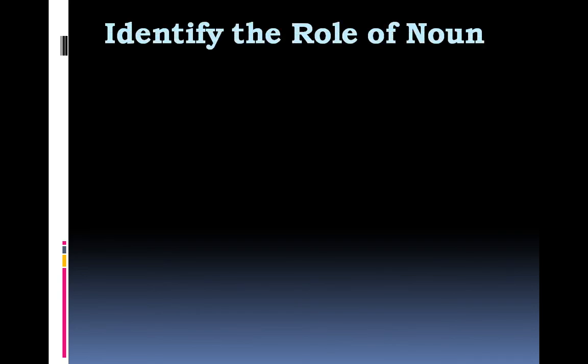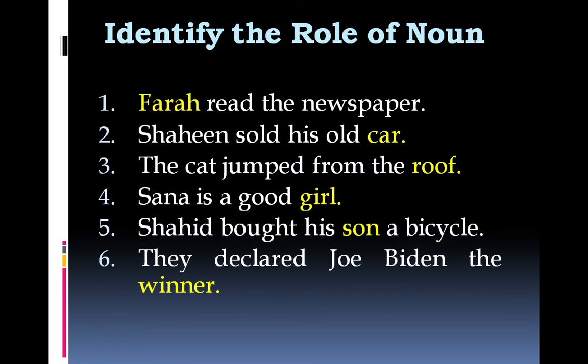And now it's your turn. It's activity time. You have to identify the role of the noun in yellow font. Take your time. Don't go ahead. Pause the video here. Attempt the activity. Note down your answers. The answer key is following, at the end of the video. But don't look at the answer key in advance. I've already warned you several times. Just stop here. Pause the video. Do the activity. And then move on.